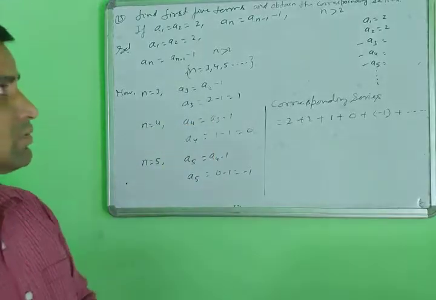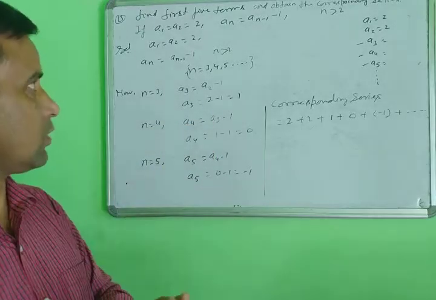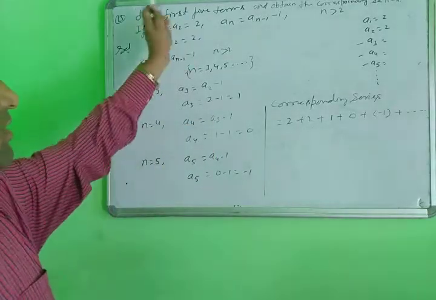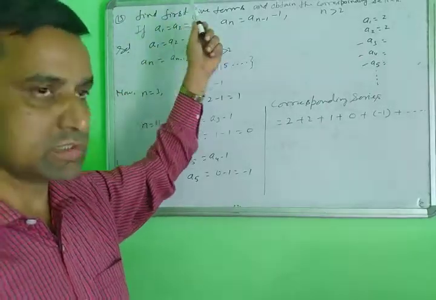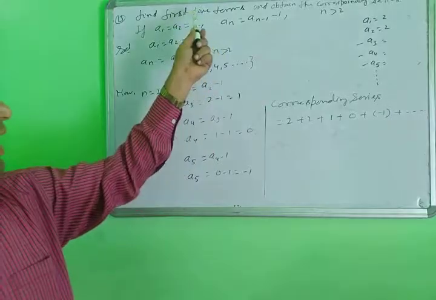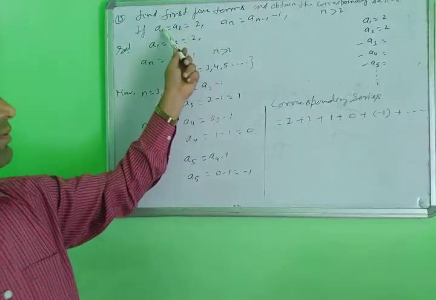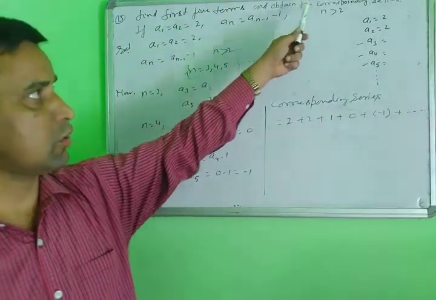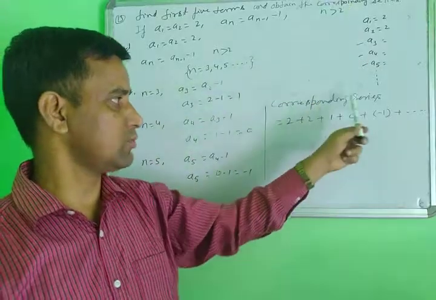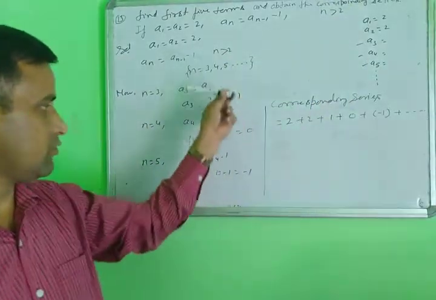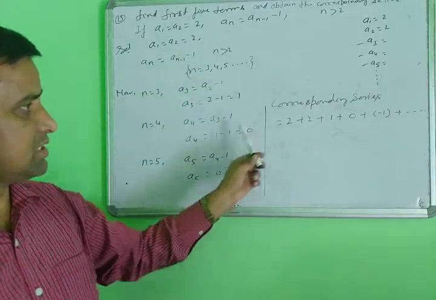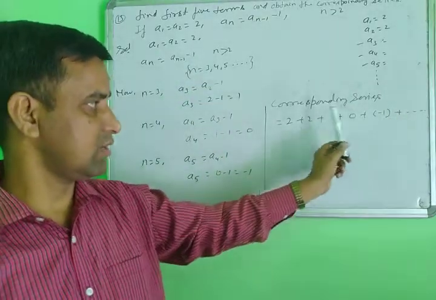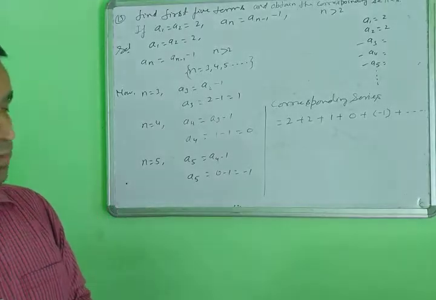So according to this way, you will solve every question. Suppose the first 5 terms, first 10 terms, or any number of terms are asked, and some terms will be given, the nth term is given, and you find the corresponding series. This is the corresponding series, and accordingly you find the terms of the series. Then you can find the corresponding series of this and note it down.